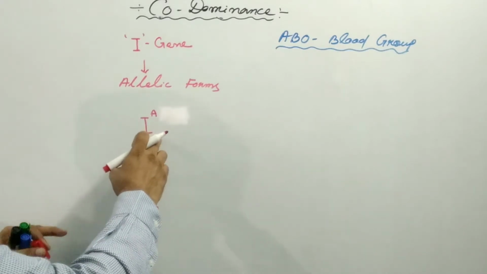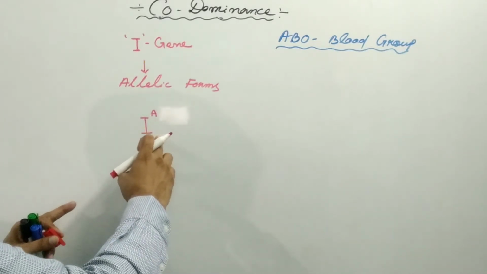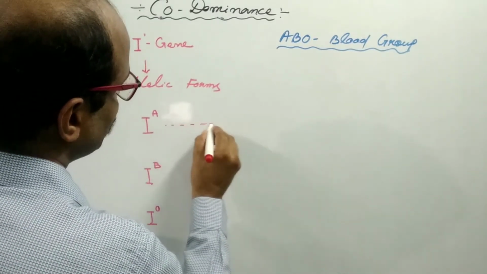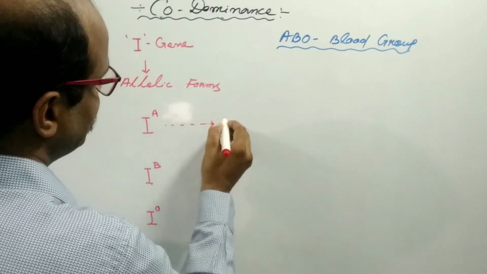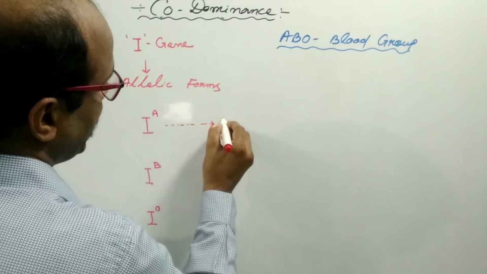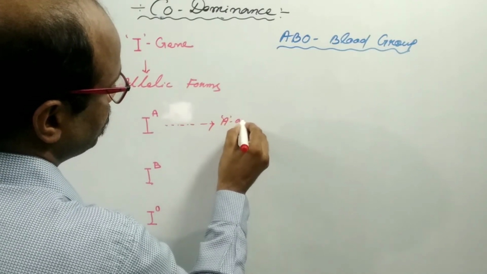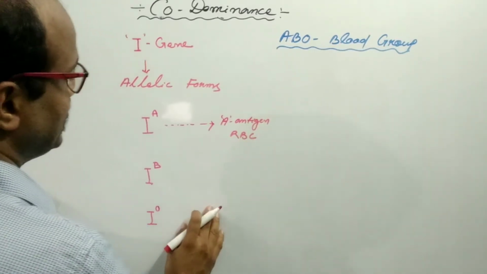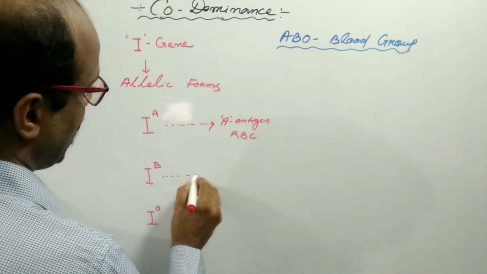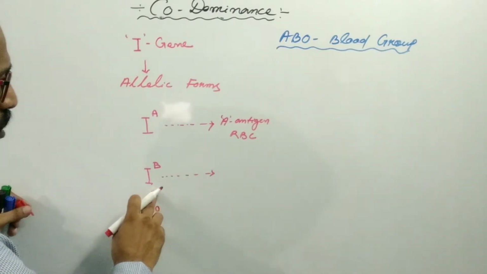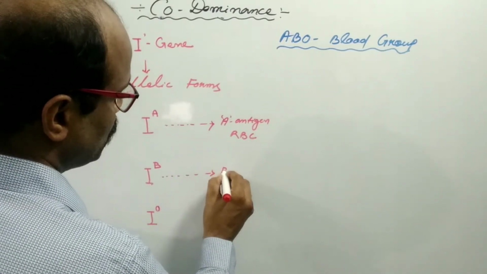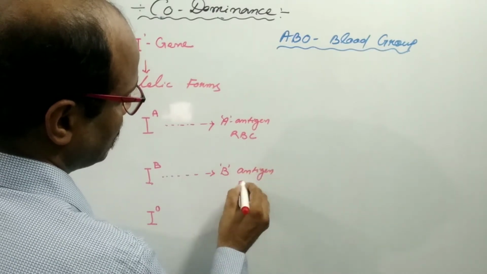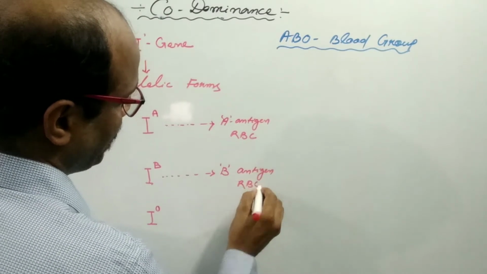IA has the tendency towards the production of A type of antigen on the surface of RBC. And IB, this allelic form, has the tendency to develop B type of antigen on the surface of RBC.